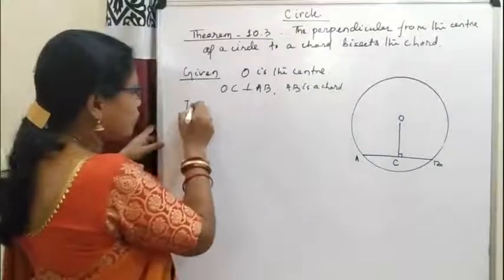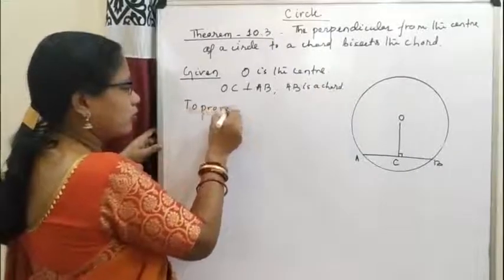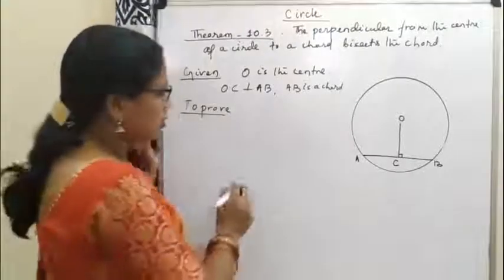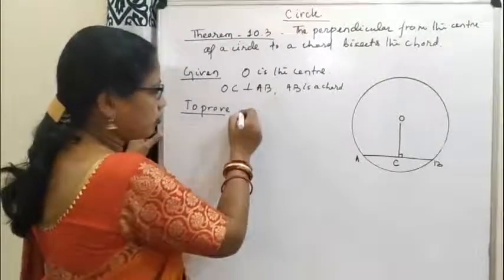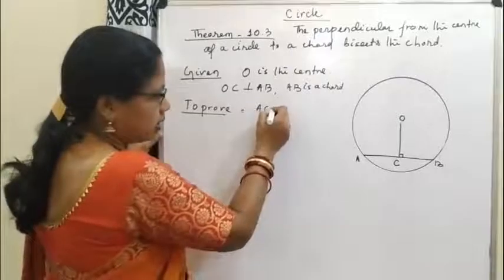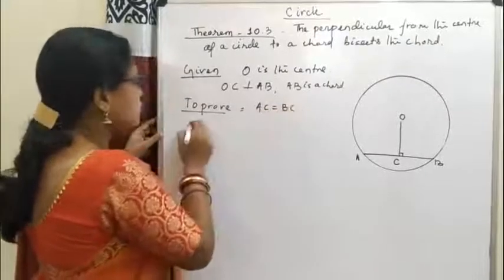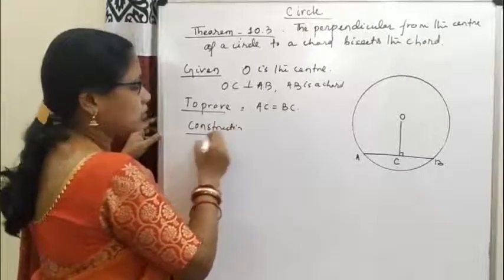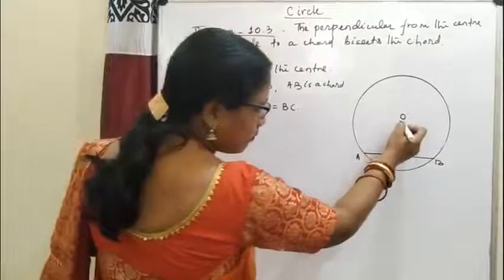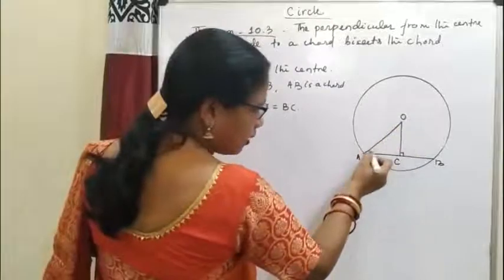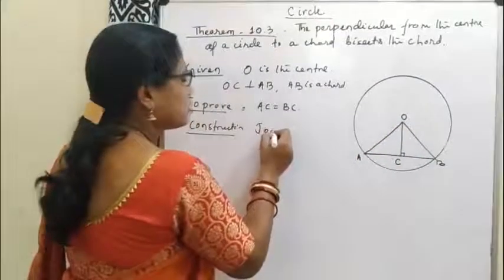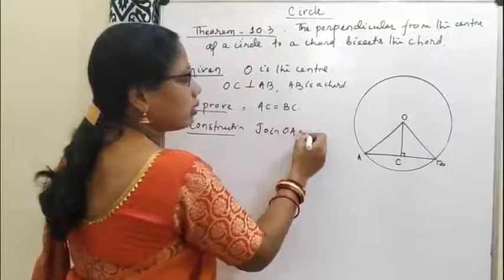We have to prove that the perpendicular from the center bisects the chord. That means we have to prove AC is equal to BC. Here we have to construct: join OA and join OB.